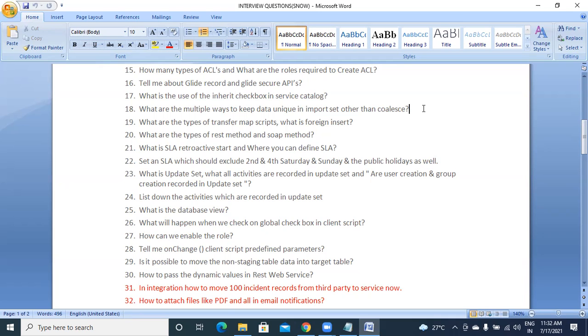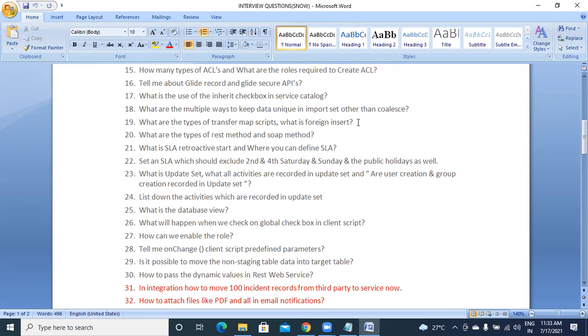What are the multiple ways to keep data unique in an import set other than coalesce? Other than coalesce, you can write some script and match there. Coalesce is the one thing from which we can maintain uniqueness. If you don't use it, you have to run some script and check whether the record is unique or not.